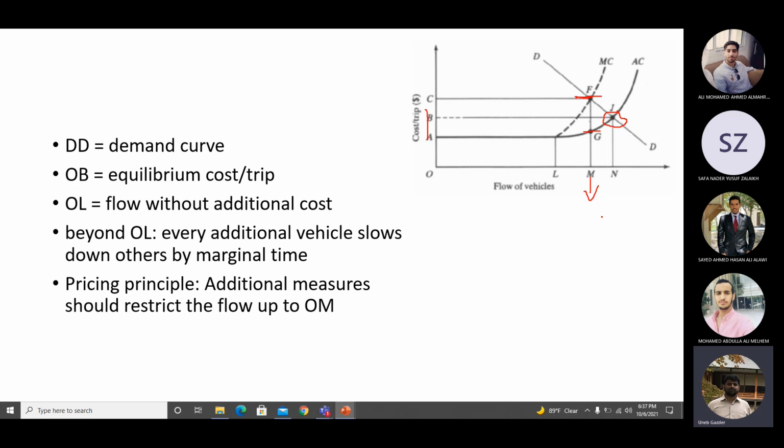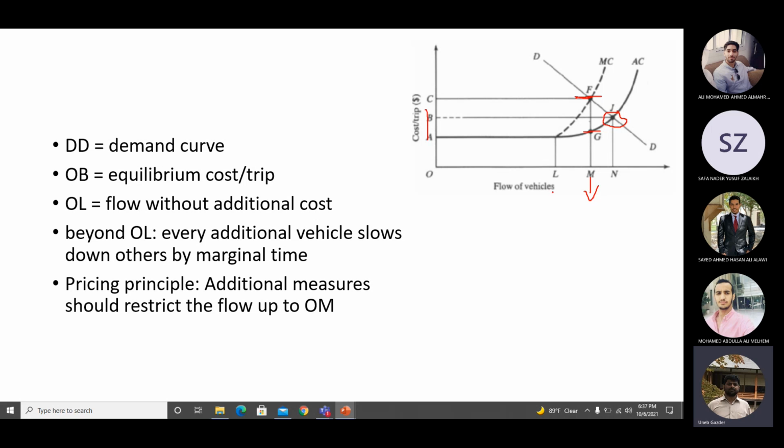If I want to impose a tax on the vehicles for using the road, it should be imposed when the flow reaches M, because then marginal cost becomes equal to average cost.